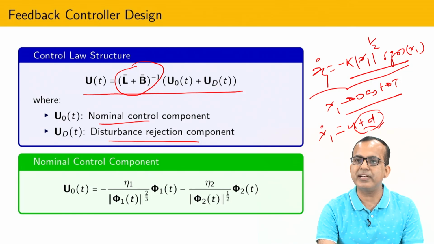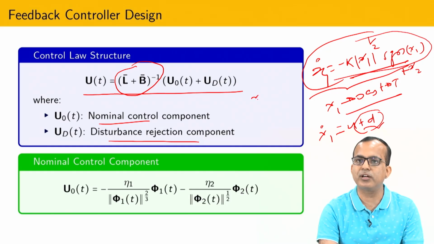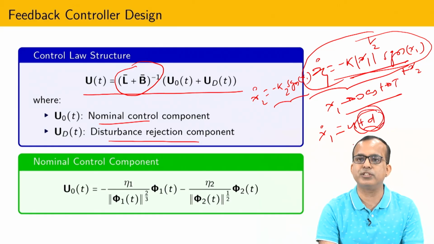So due to that reason, in the construction of super twisting, what Professor Levant has done, actually they know that this controller is finite time stable. So based on the homogeneity, they have added one more term, that is x2 dot equal to minus k2 signum x1. So this term is basically responsible for the compensation of these kinds of disturbance. So exactly the same principle I am going to use to generalize the super twisting algorithm.